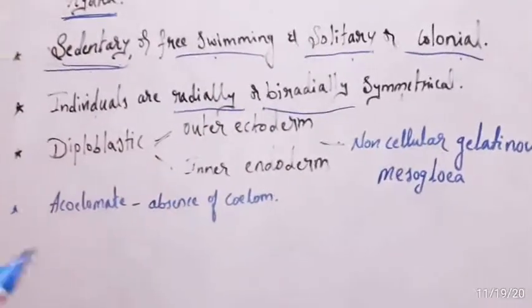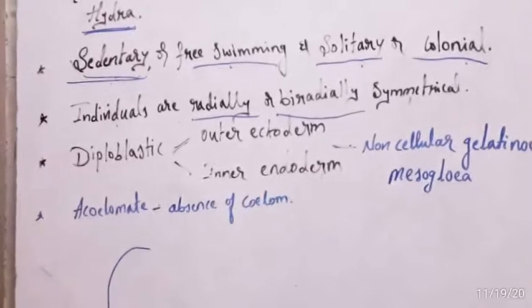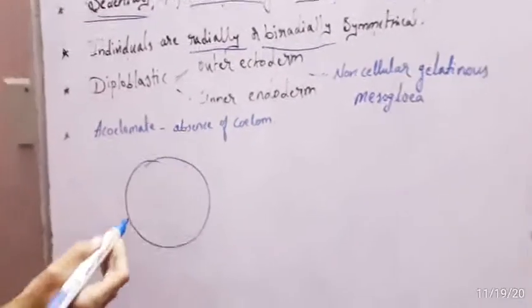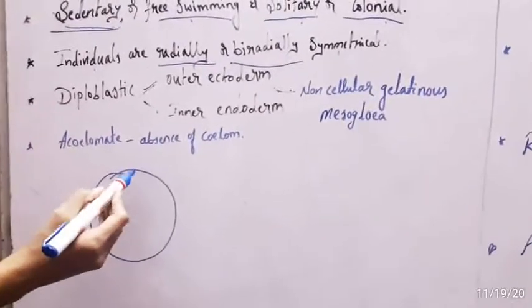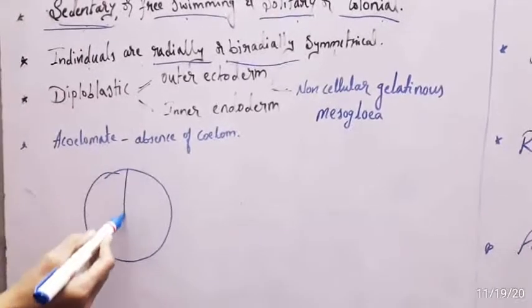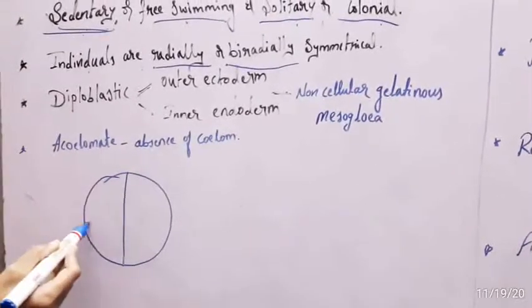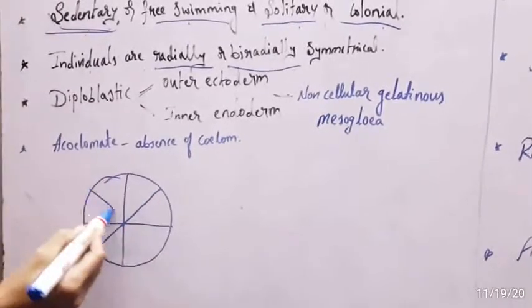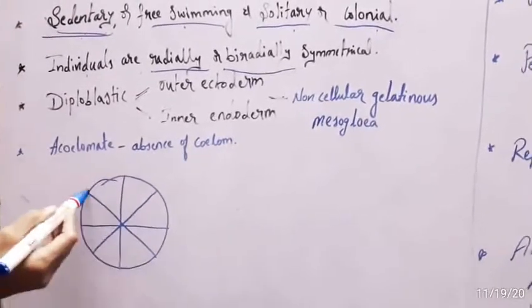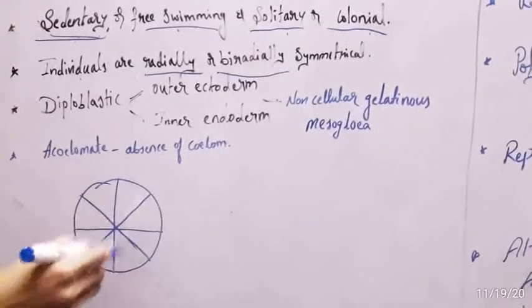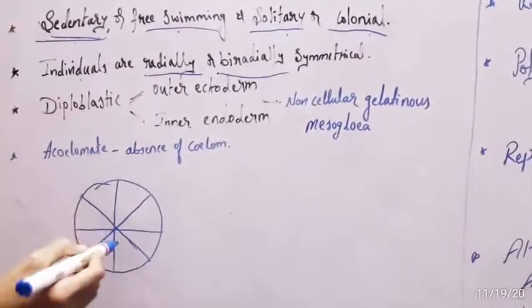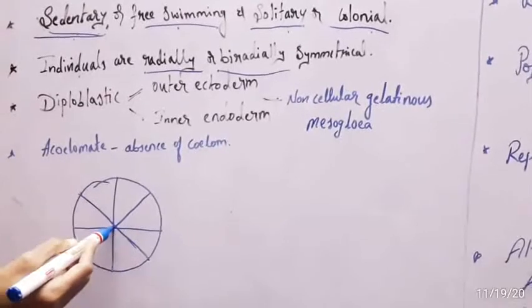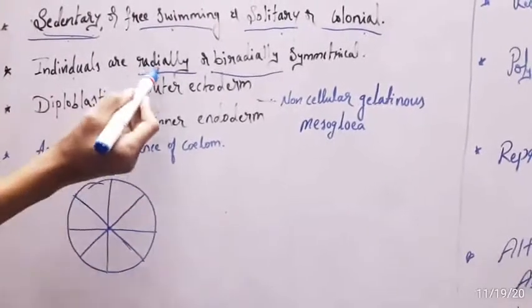Radial symmetry means the body of the individual can be divided into two equal halves by any plane which passes through the center.